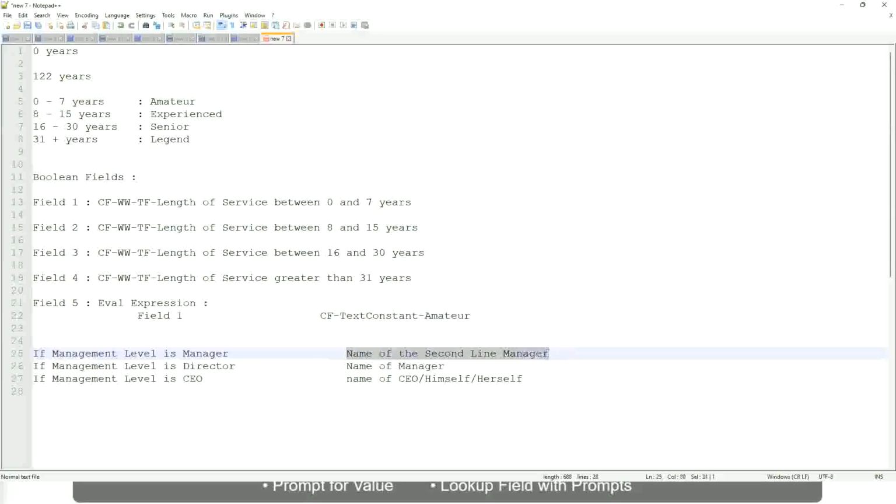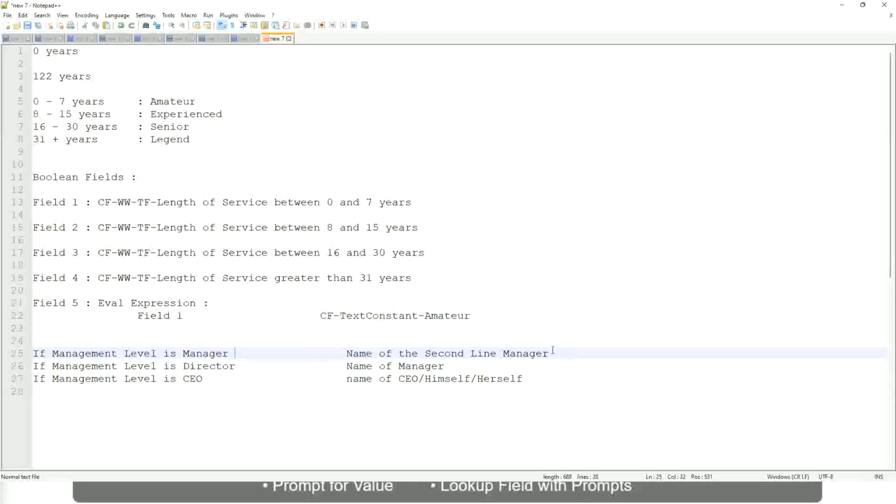Here you have to do some more calculation, because you have to find out who is the second line manager, which is manager's manager, and so on. So this is not a hard-coded text that you can put in. It will be dynamic depending on the worker.